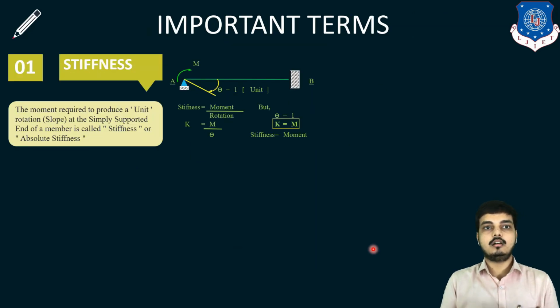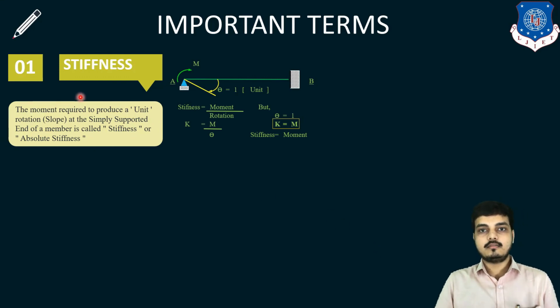Now let's start the new important terms for moment distribution method. The very first is stiffness. What is stiffness? If we compare two materials, like a steel bar and a timber stick, timber is less stiff than steel bar because steel is more flexible. If we compare another two materials, like brick and steel, we can understand that steel is more flexible as compared to brick. Brick is a brittle material. So more stiff is brick and less stiff is steel.